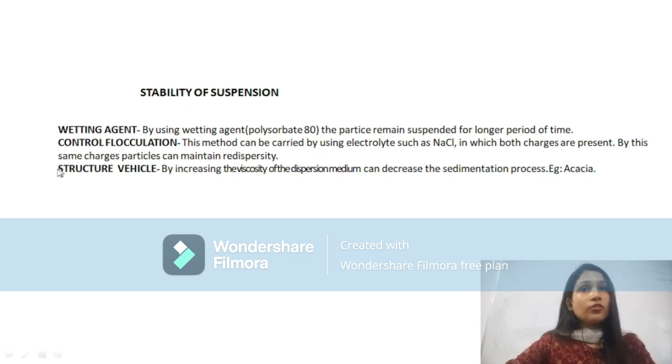So these three factors are important. By maintaining these three factors, we can maintain the stability of the suspension, and we can decrease the rate of the sedimentation process.